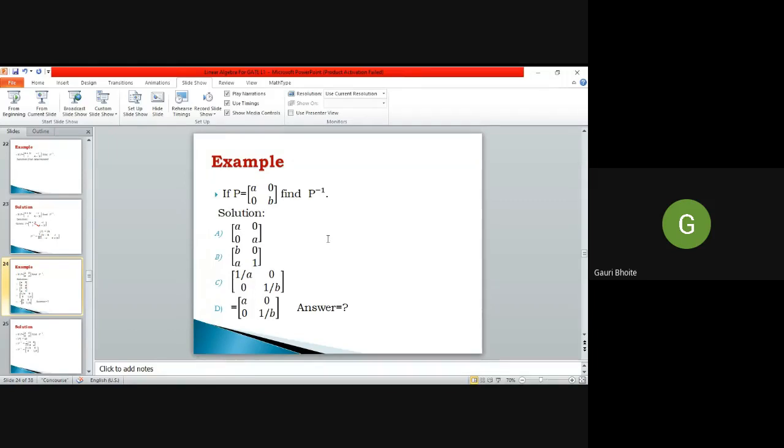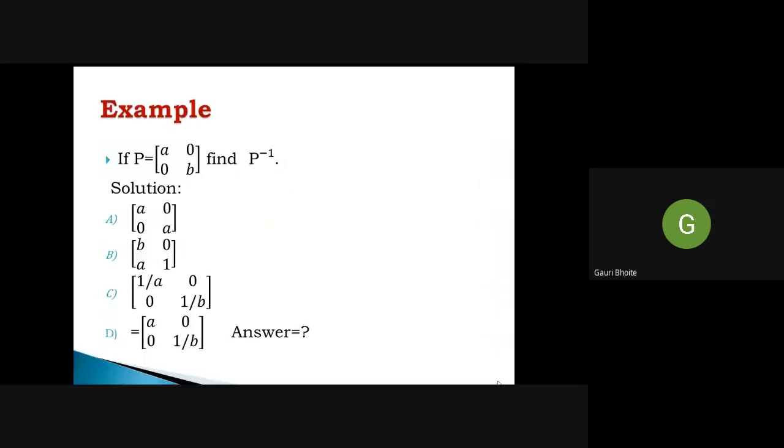So I will tell you another way to check the correct P inverse. We know that P into P inverse is the identity matrix, right? Then the first row and first column must be the first element of the identity matrix, so it must be 1. Here A into 1 by A is 1, and 0 into 0.